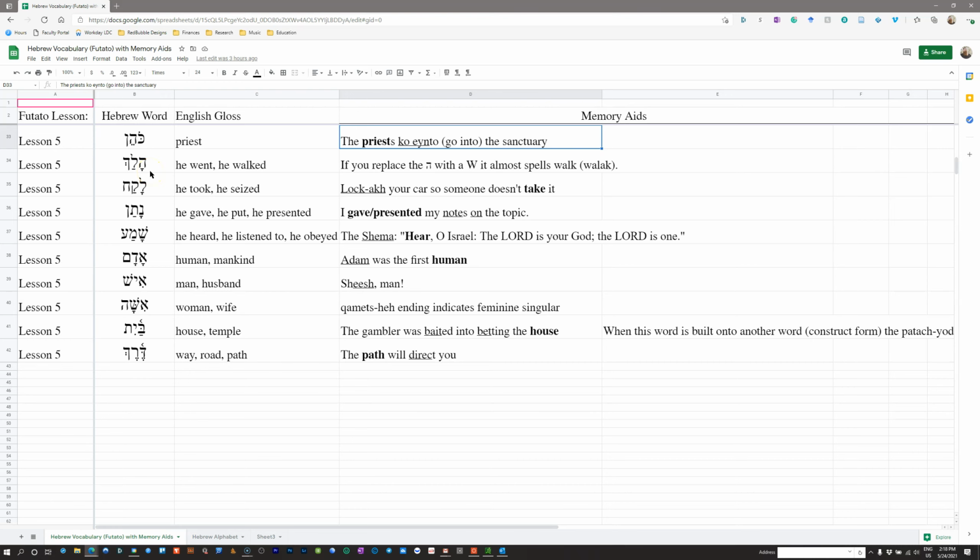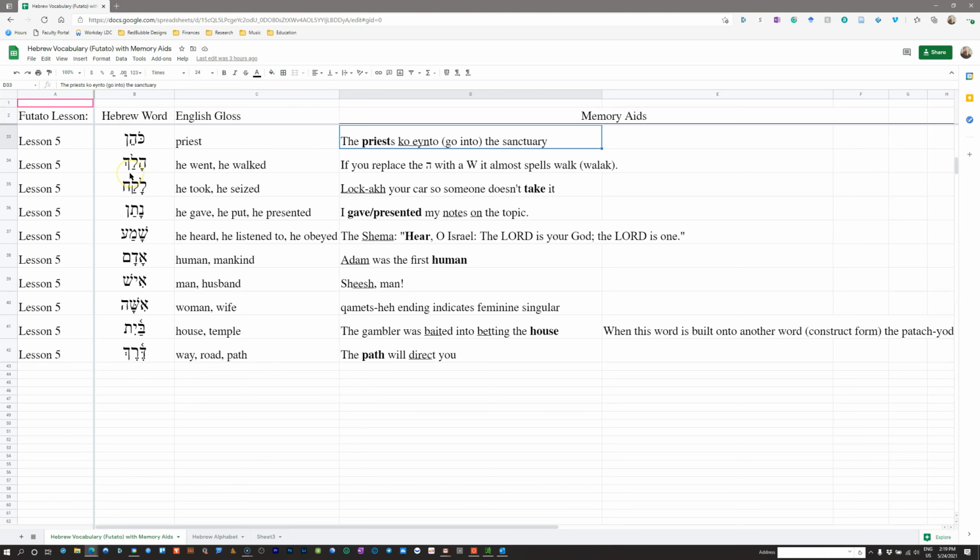Perfect usually refers to, in English, we often use the simple past tense to translate the Qal perfect, because perfect refers to action that is portrayed as completed. And so usually in English, if we want to describe action that is completed, we use the past tense for that. This also happens to be in the third person masculine singular form.